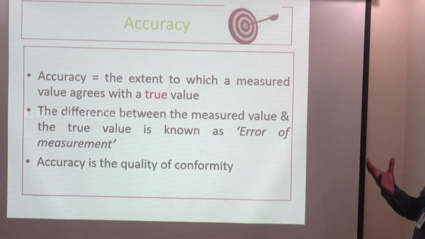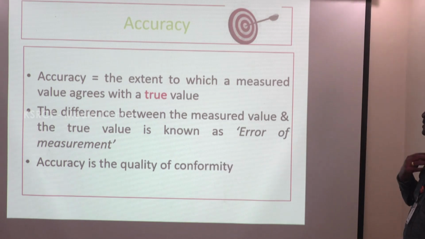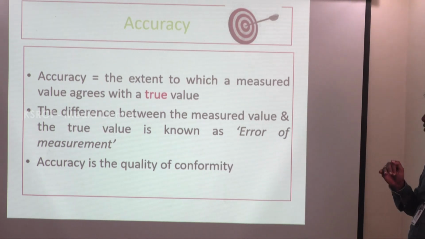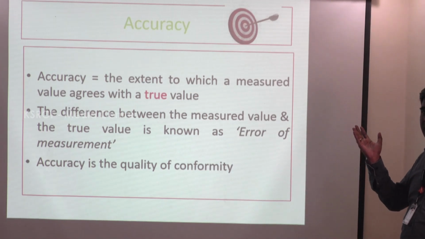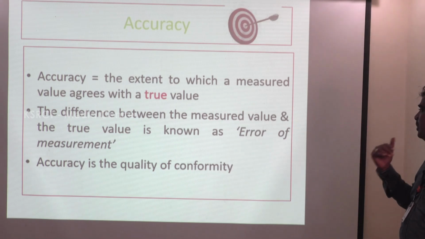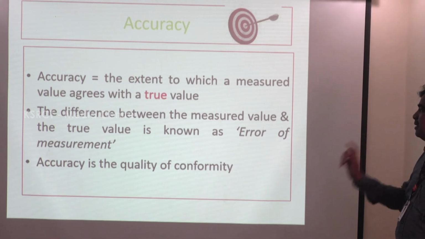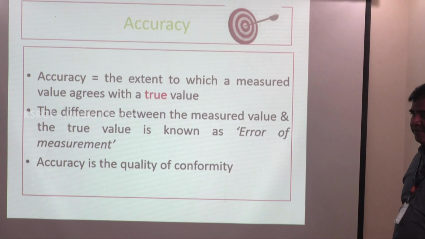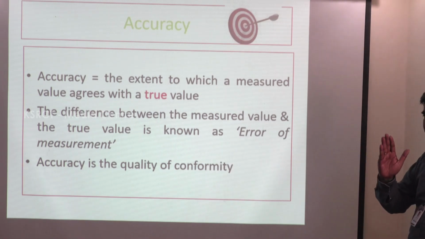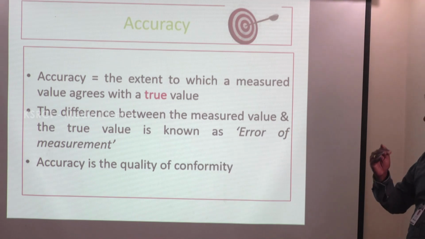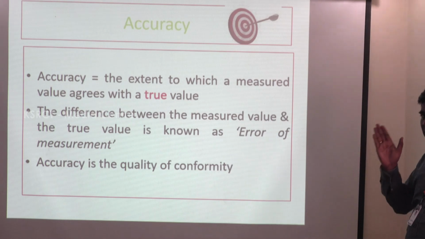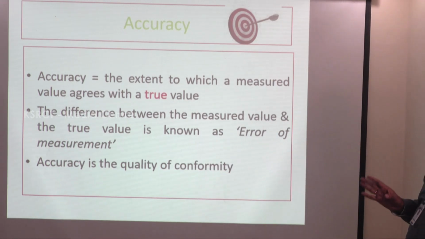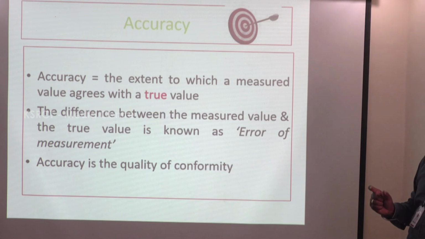So what is accuracy? Accuracy means the measured value is close to the true value. The difference between the measured value and the true value is known as error. So the error of an instrument is the measured value minus the true value. That is equal to the error of measurement. Accuracy is the quality of conformity. Based on the percentage of error obtained, you can differentiate the accuracy and the quality of the product, and satisfy the customers.